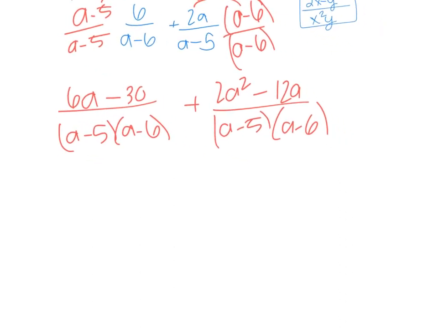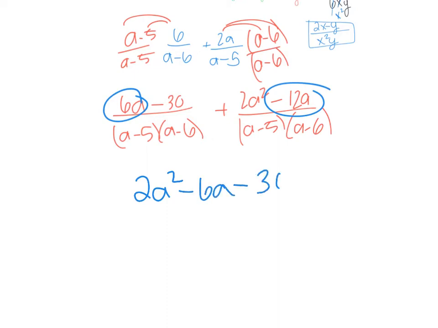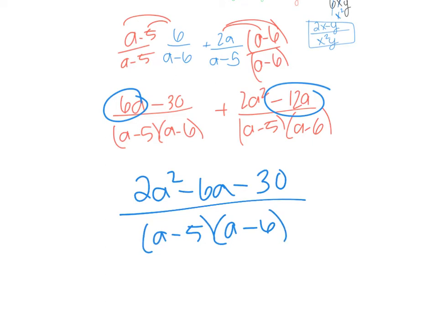Okay, now that we have the same denominator, I can just add my numerators together. So I'm going to write it in standard form. 2a squared comes first. These are like terms, so it's going to be minus 6a minus 30, all over a minus 5, a minus 6.